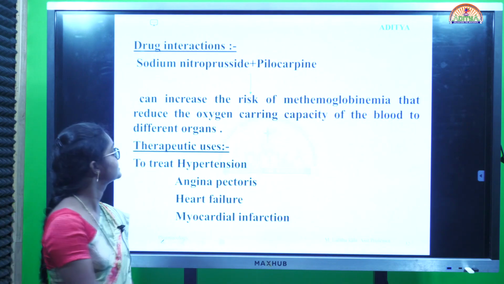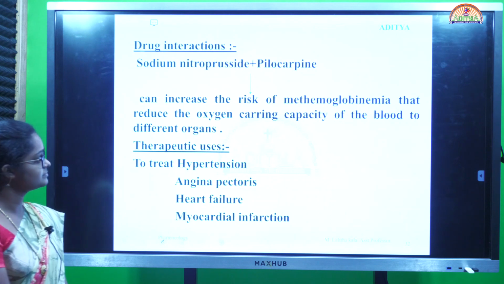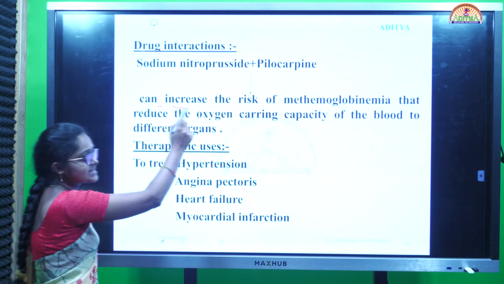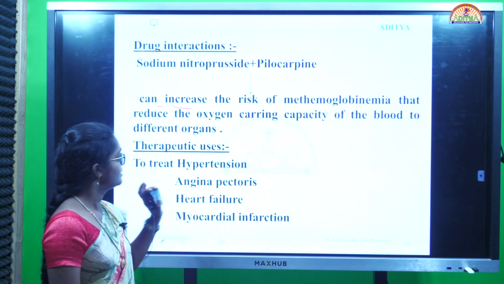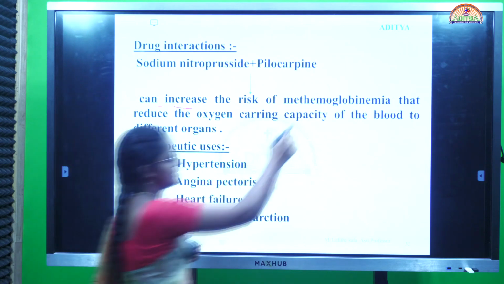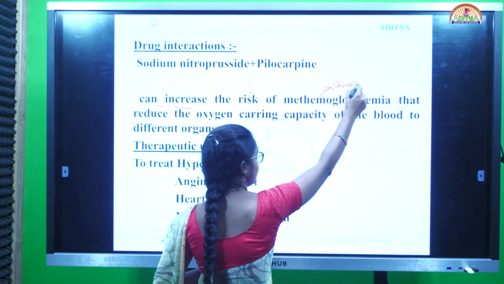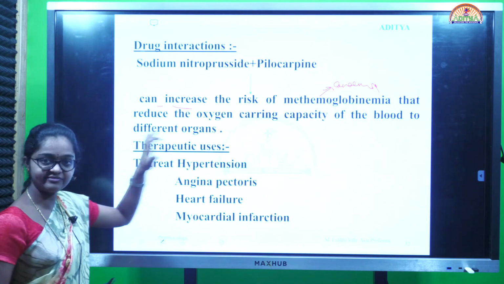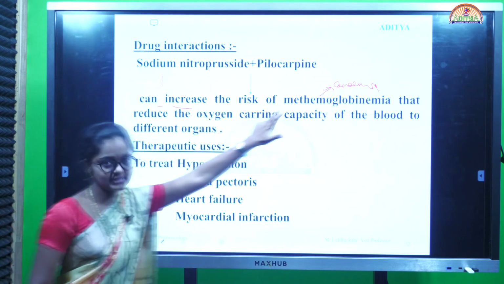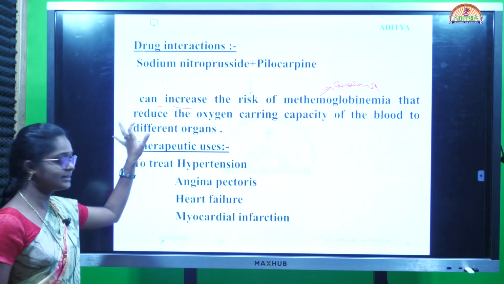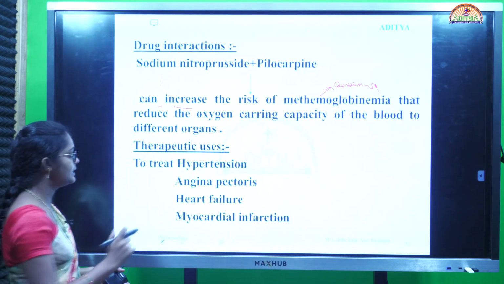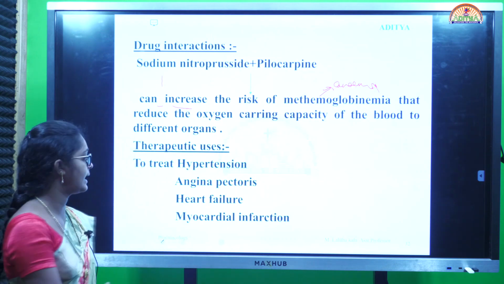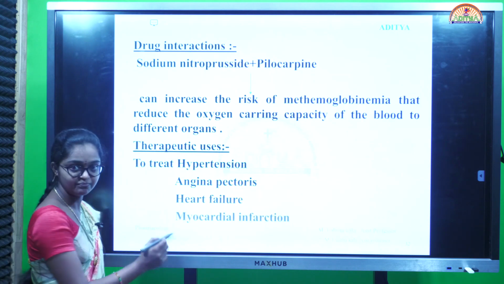Next, coming to drug interactions: sodium nitroprusside along with pilocarpine. While we are using these drugs along with pilocarpine, it can increase the risk of methemoglobinemia, that means anemia, which reduces the oxygen carrying capacity of the blood to different organs. Therapeutic uses: used to treat hypertension, angina pectoris, heart failure, and myocardial infarction.